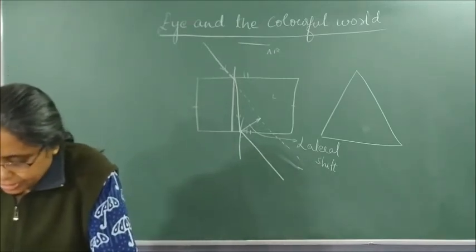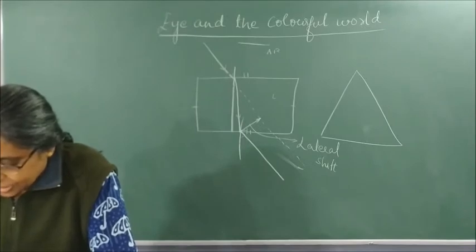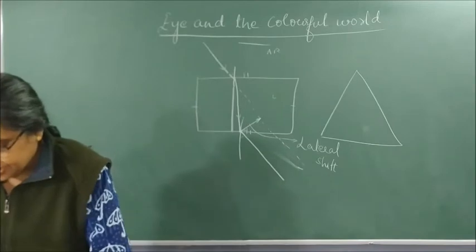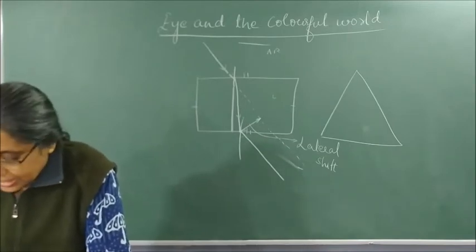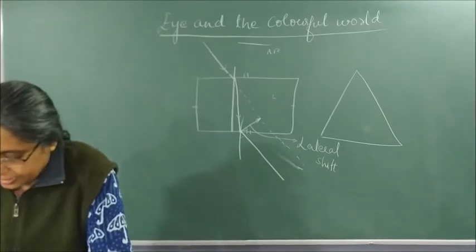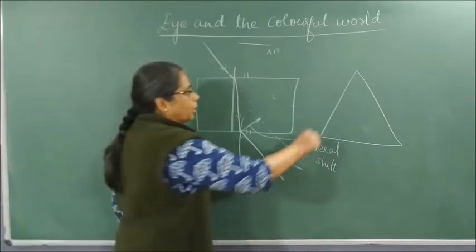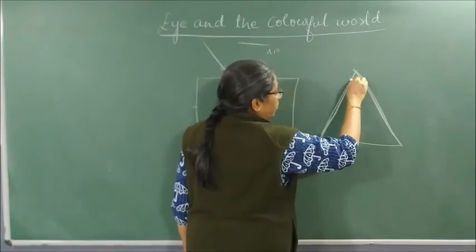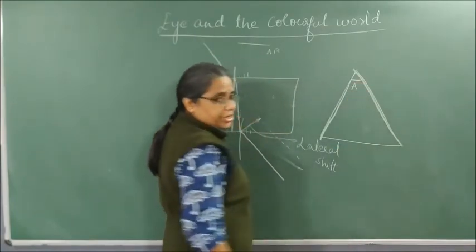Consider a triangular glass prism. It has two triangular bases and three rectangular lateral surfaces. These surfaces are inclined to each other. The angle between its two lateral faces is called the angle of prism.